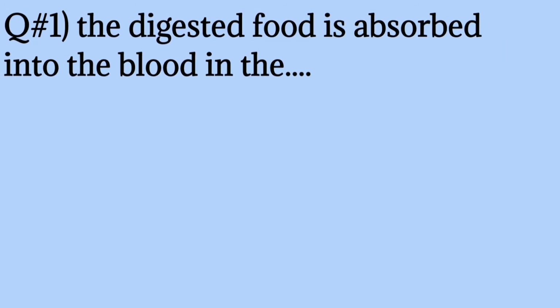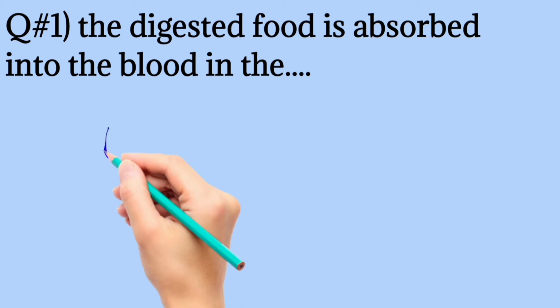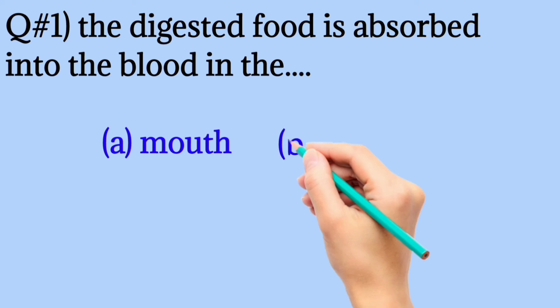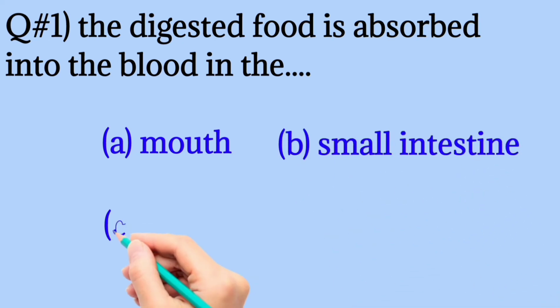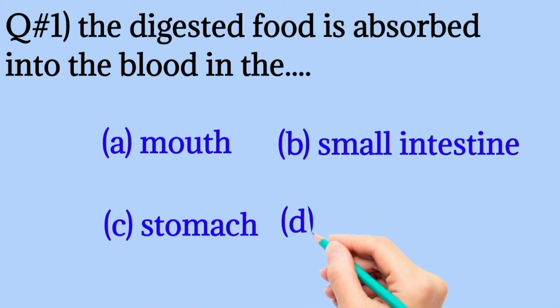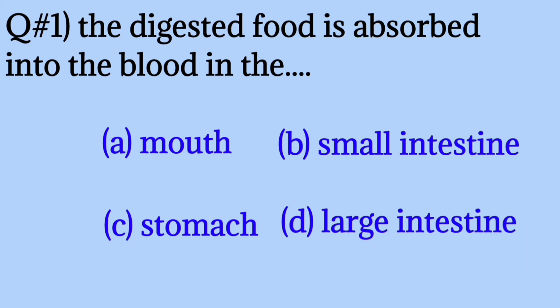क्वेश्चन नंबर 1, the digested food is absorbed into the blood. डाइजेस्टेड फूड ब्लड में कहाँ अब्जॉर्ब होते हैं? Mouth, small intestine, stomach, large intestine. The correct one is small intestine.